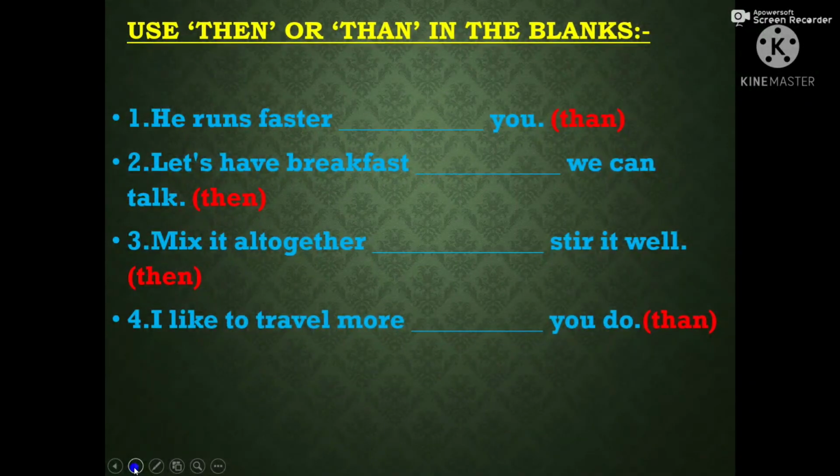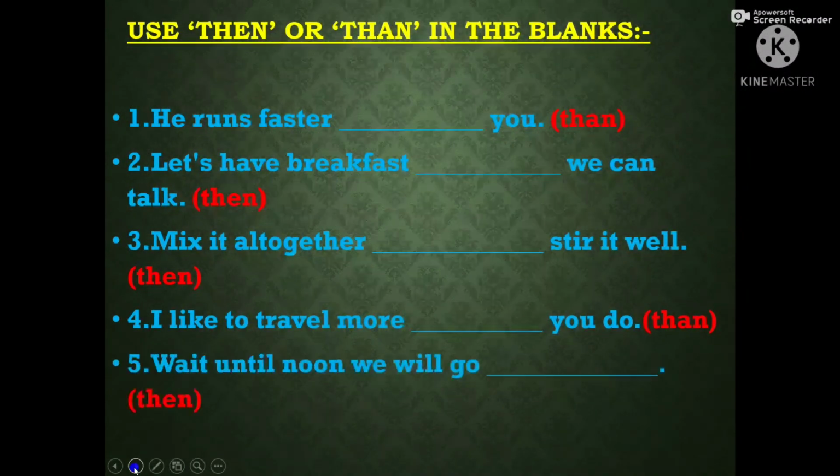Next, I like to travel more than you do. Here also comparison is there. So we use than. I like to travel more than you do. Next, wait until noon, then we will go. So here, wait until noon, we will go there. When noon comes, we will go. So here also, then is used in the sense of after. So after noon, we will go.